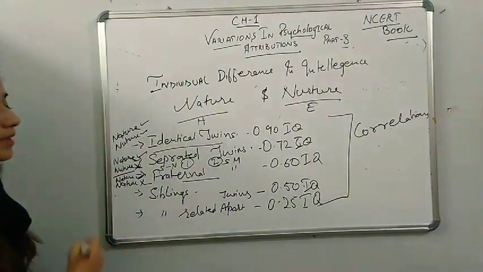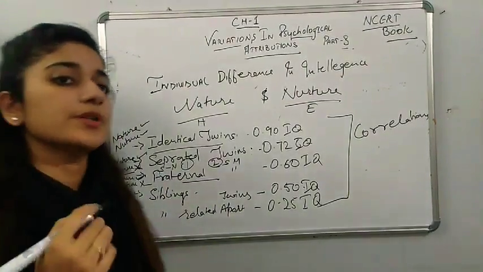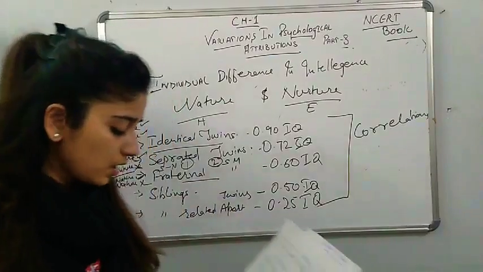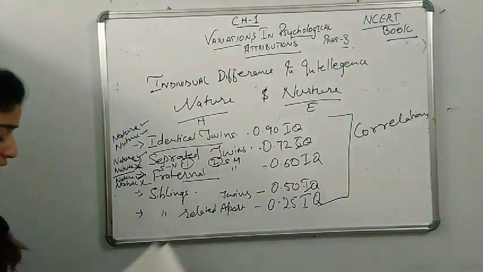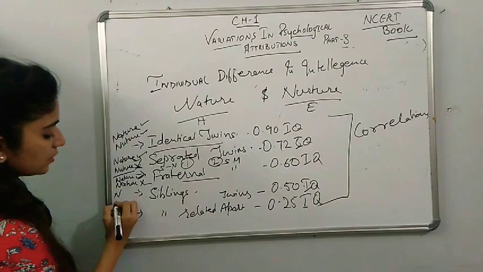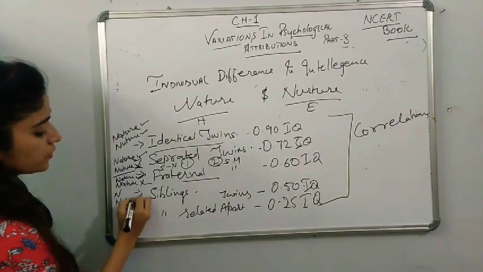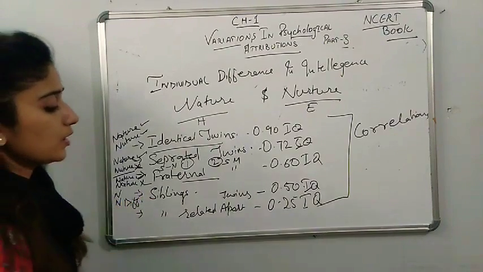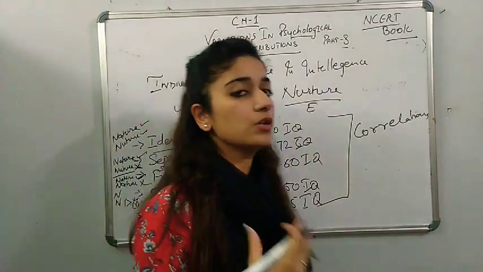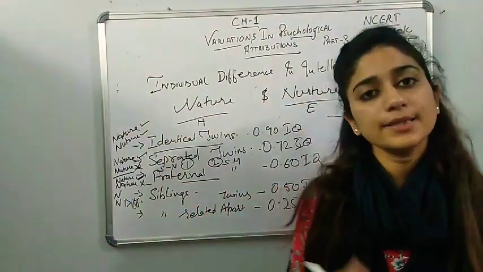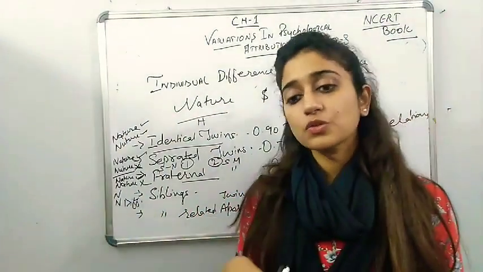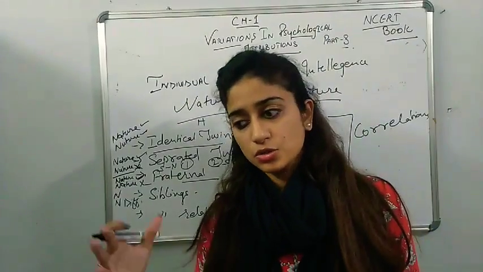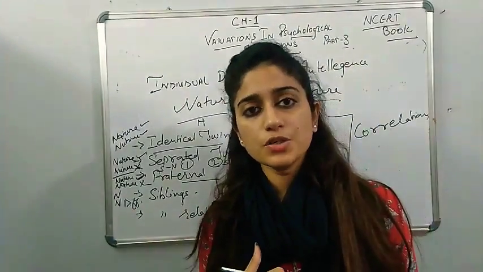After this, the siblings. Who are the siblings? The brother and sister of one parent. In this, their nature is the same and the nurture is differentiated. Why? Because one studied in the 90s, and another is studying in today's 21st-century generation. So there is a generational gap.